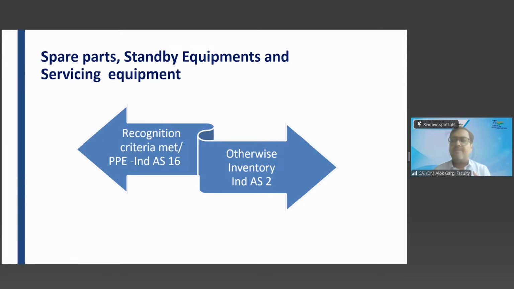So likewise, if it is probable that future economic benefit will be received, that the company will be able to enjoy the future economic benefit, even though the decision is under litigation, in that case you will capitalize, and you will also compare the recoverable value of that asset. And if the recoverable value is lower than the carrying value, which is 1 crore rupees in my example, then you have to do the impairment.